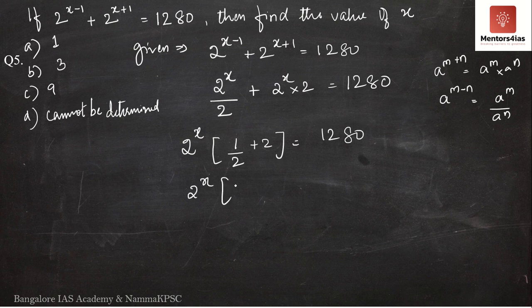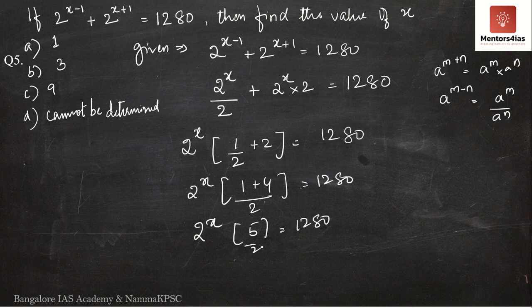Now taking LCM over here, what are we left with? We have 1 plus 2 2s are 4 plus 2 is equal to 1280, or 2 to the power x into 4 plus 1, 5 by 2 is equal to 1280. I'll take this to the right hand side. We have 2 to the power x is equal to 1280 into 2 divided by 5. So what is this? 5 2s are 10, 2 8, so 5 5s are 25, 3 0, 5 6 are 30.